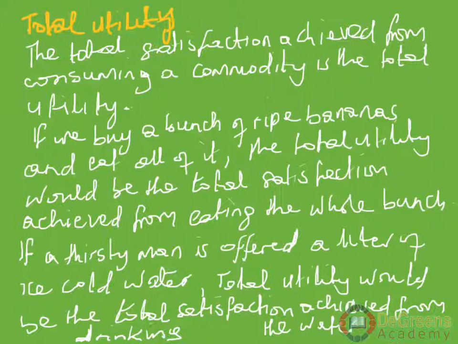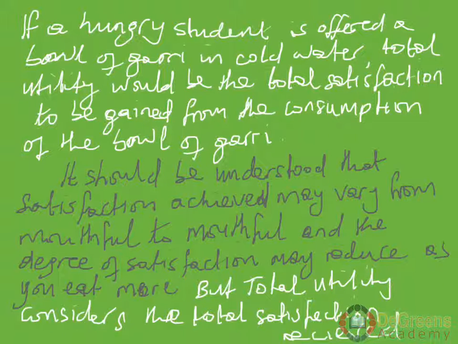If we take a thirsty man and give him a liter of cold water, he drinks that liter of cold water completely, the total utility would be the total satisfaction achieved from drinking that liter of water. So every drop, every gulp, that would be the total utility.